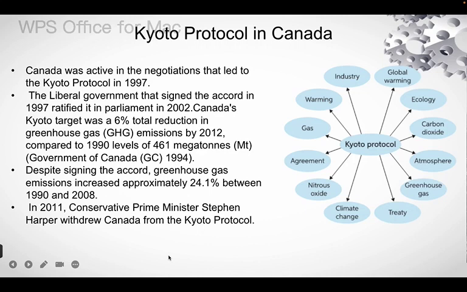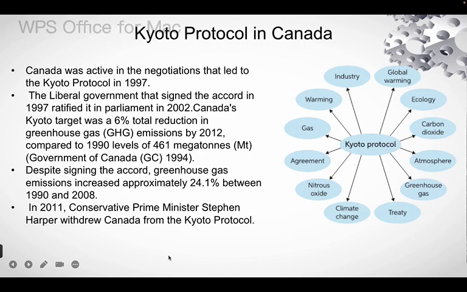What is the Kyoto Protocol in Canada? Actually, Canada was active in the negotiation that led to the Kyoto Protocol in 1997. The Liberal government that signed the accord in 1997 ratified it in Parliament in 2002.